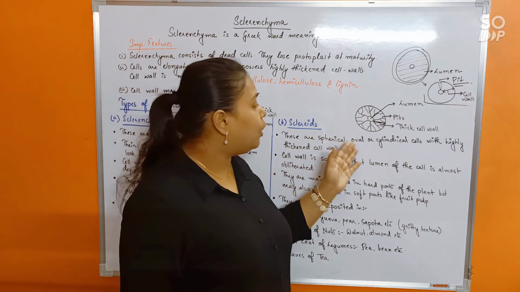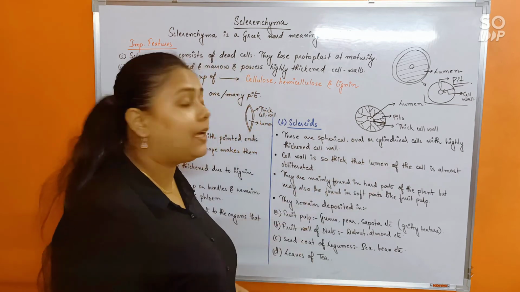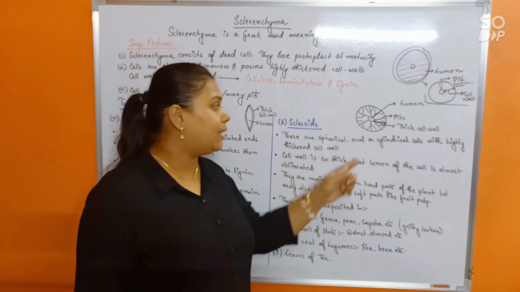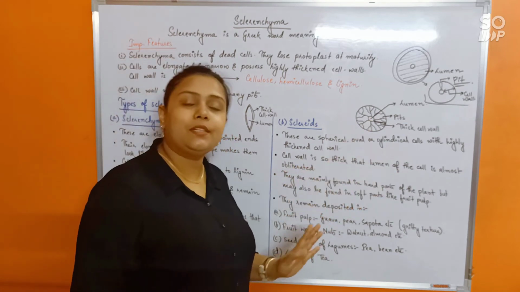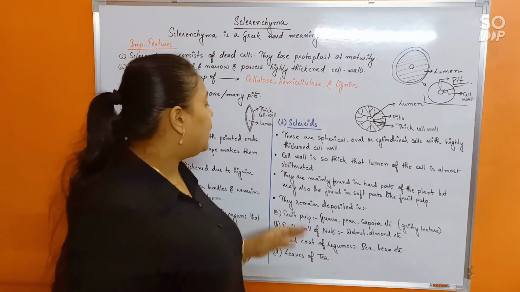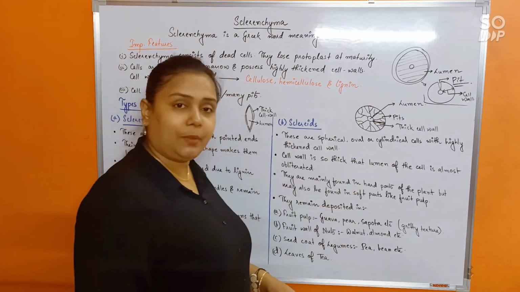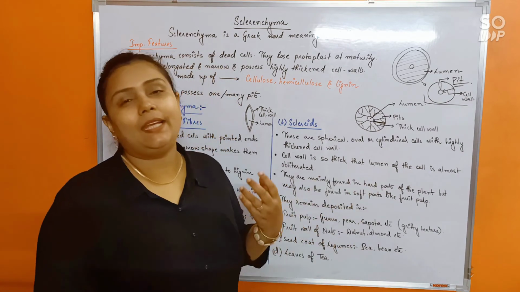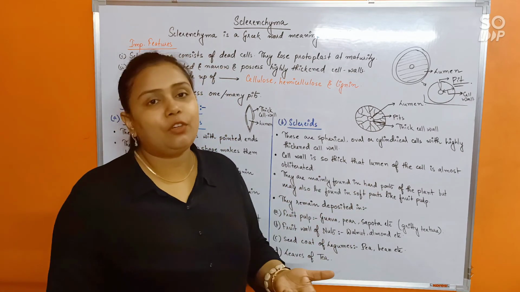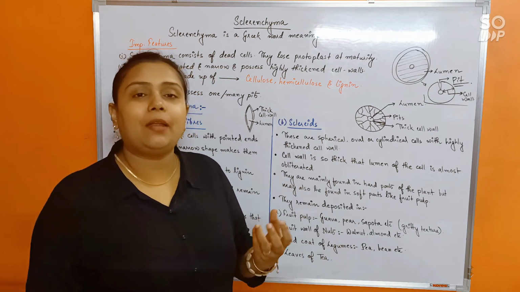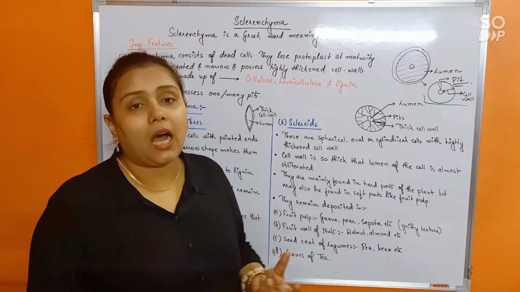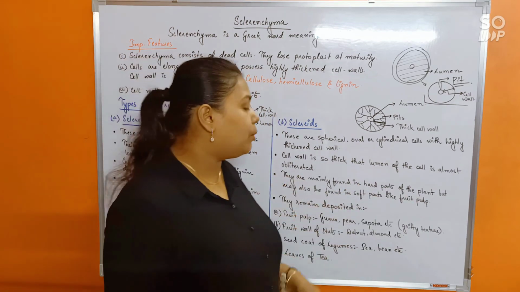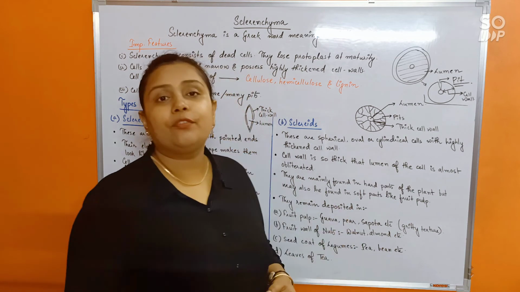So these are spherical, oval or cylindrical cells with highly thickened cell wall, as you can see in the diagram itself. And the cell wall is so thick that the lumen is almost obliterated or reduced. They are mainly found in hard parts of the plant. So of course, wherever they are present, they being dead and with highly lignified cell wall, that part of the plant body would become hard. So hard parts of the plant, but they may also be found in soft parts, like fruit pulps.